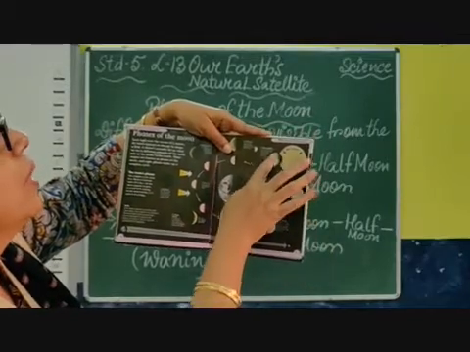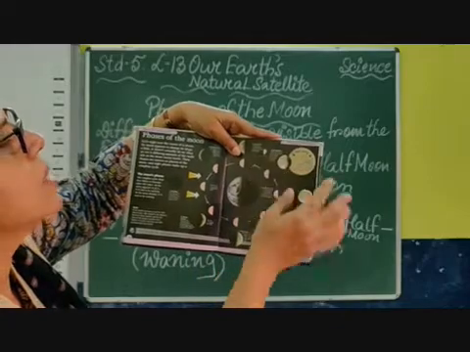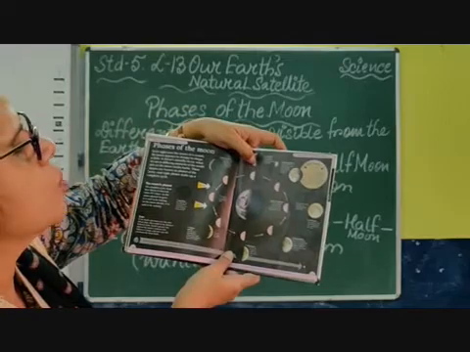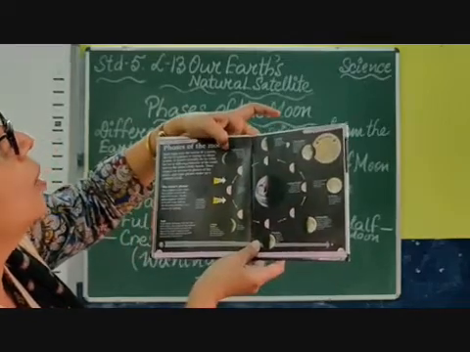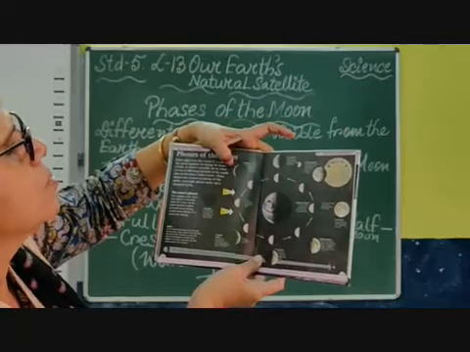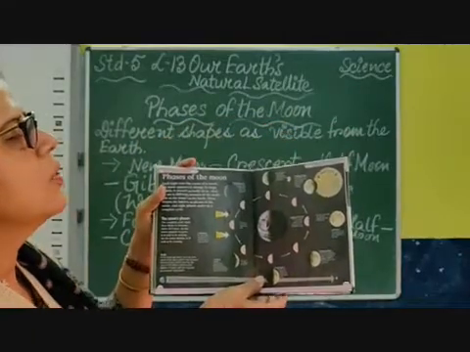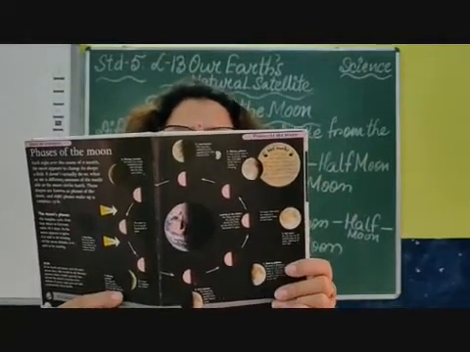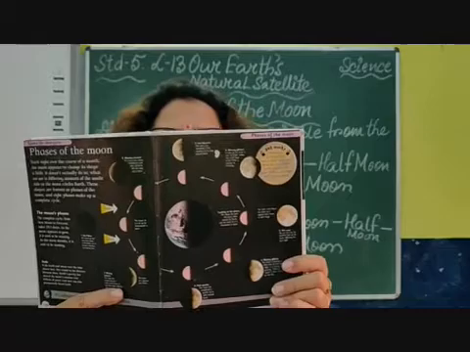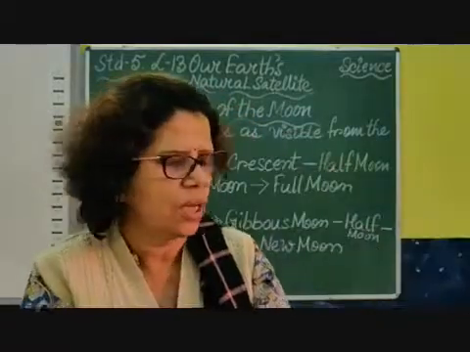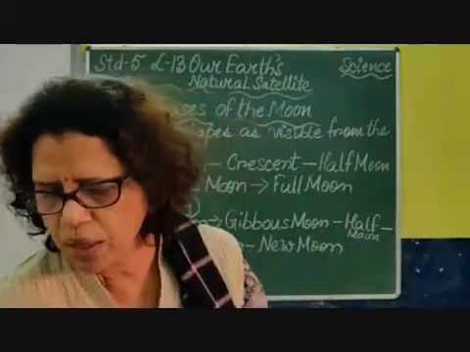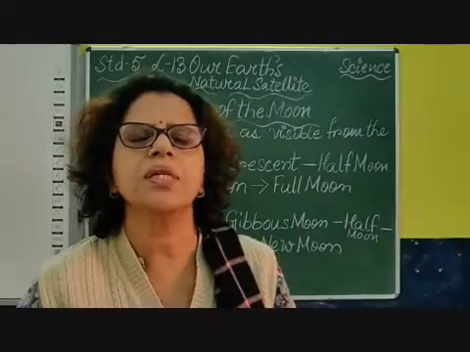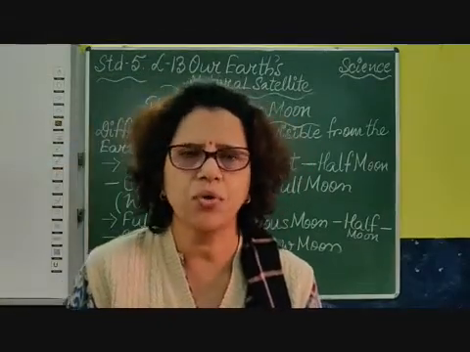And then again waning gibbous, means a little part is again getting less, and then the half moon, that is your last quarter, next 15 days, and then your waning crescent means only this much you can see, and then again. Children, you can make your chart of moon and keep coloring on which day, which part you have seen. You can make one chart at home and do it. You will enjoy doing the different phases of the moon. That is how this thing happens, and it takes 27.3 days. Okay. Thank you, children.